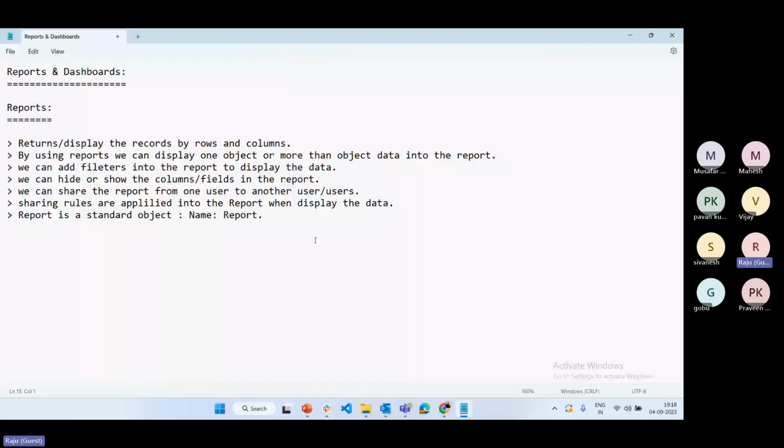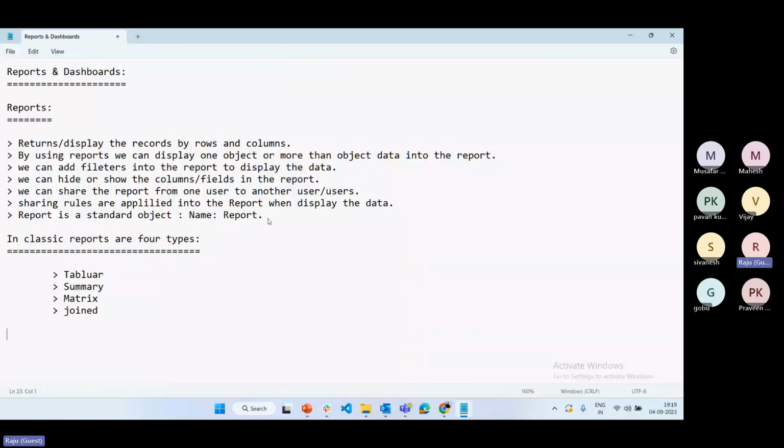Okay, so this is something like report related information. In classic, reports are four types. What are the four types we have? One is basic report, that is tabular type, and one more is summary, and one more is matrix, and one more is joint report. So these are the four types we have in classic.